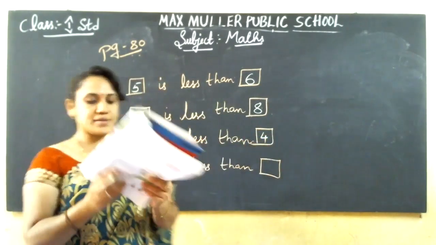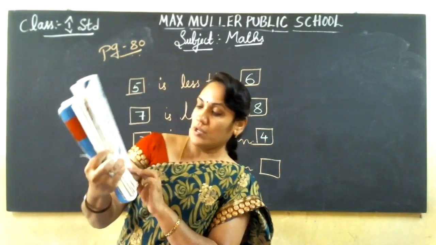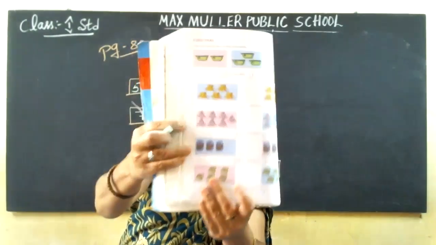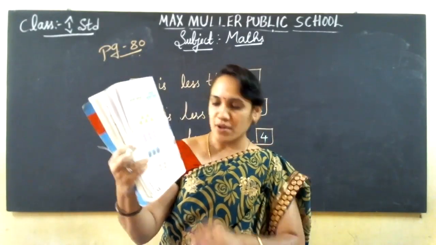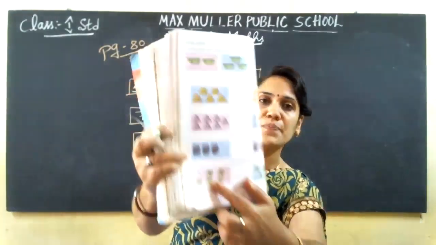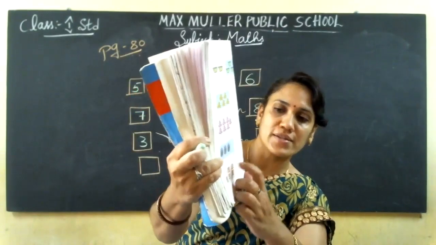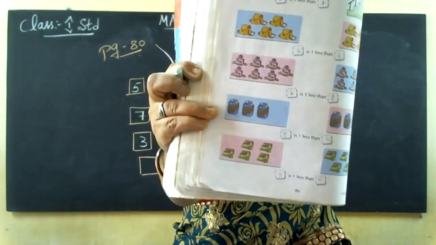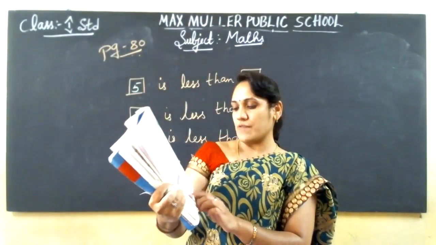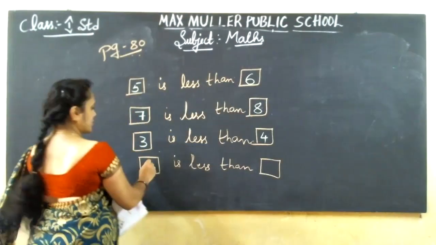Next, come to the last sum. Same page, last sum. Lays. Lays chips, do you like them? Chips, chocolates, you all like more. Ice creams. So, here Lays is given. How many Lays packets are there? See? 1, 2, 3. Count it. Have you seen? Yes, count now. 1, 2, 3, 4, 5. 5 Lays packets this side.